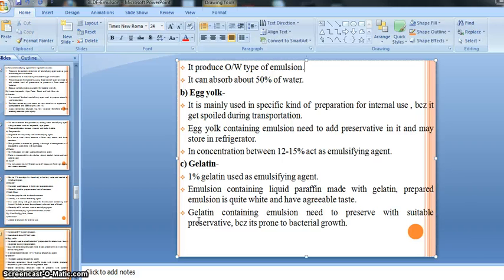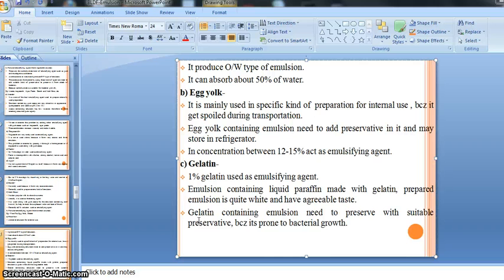Egg yolk is also prone to bacterial growth, and gelatin too, because it is obtained from animal sources, and it contains carbohydrate, protein, cholesterol and fat. These are the media.